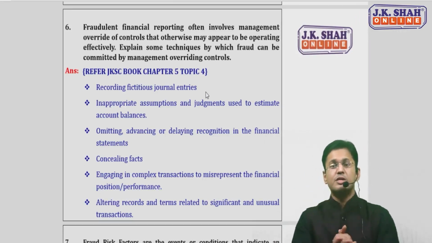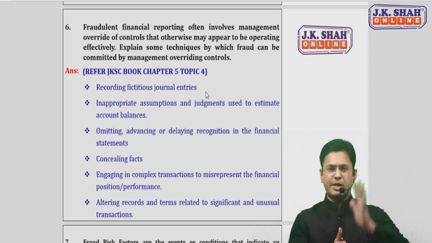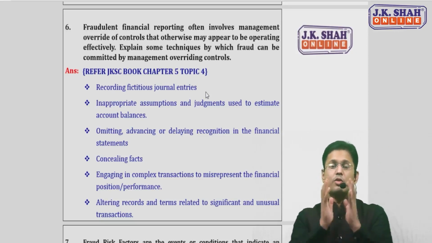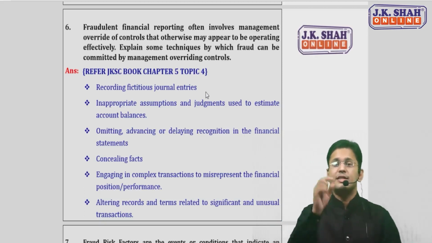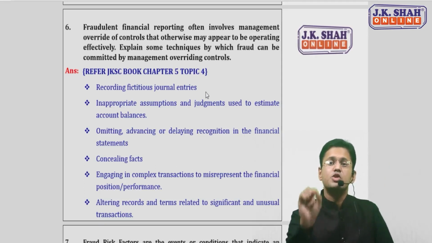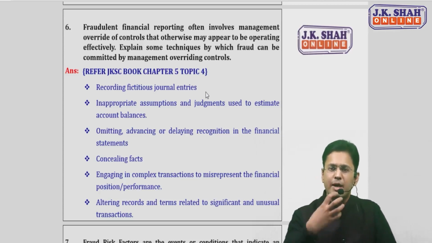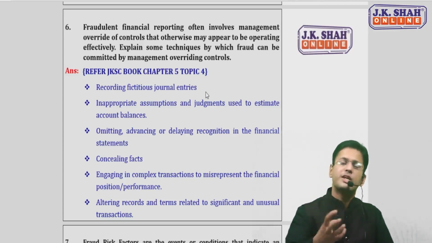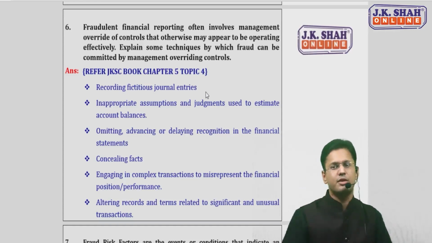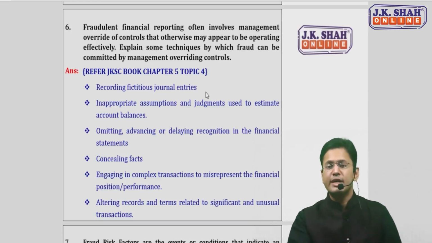If you remember, chapter 4 of your Auditing and Assurance paper covers internal control and the limitations of internal control. We discussed this in chapter 4 also. One of the limitations of internal control is that the auditor needs to check whether management has overridden the controls or not. Management is the sole person who decides the nature and extent of control, so he can easily override that control for his benefit. So the question here is the same: when management is overriding the controls, what techniques can he apply to commit fraud?